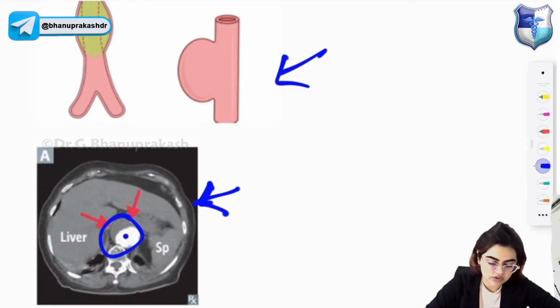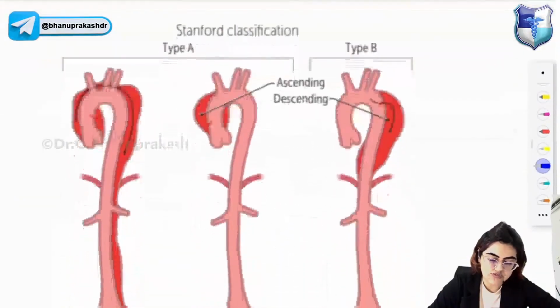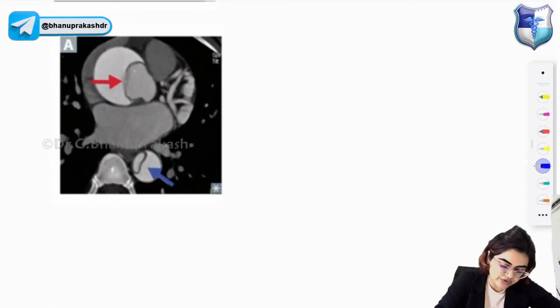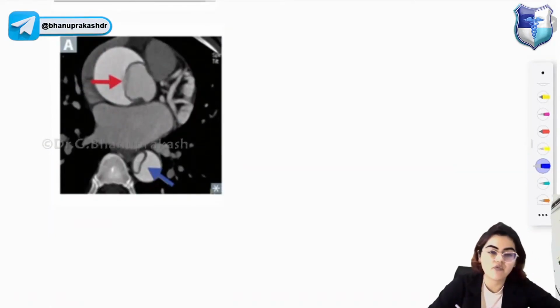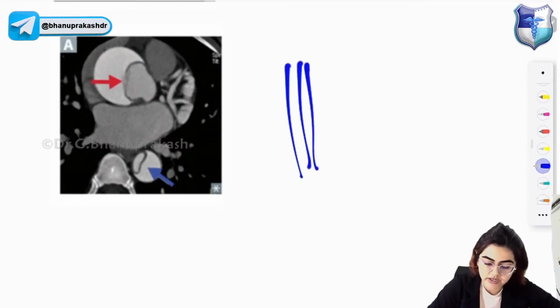Okay, so let's move to this one, that is aortic dissection. This image is again showing you aortic dissection, so you can see this wall in between. What is aortic dissection? It is longitudinal intimal tearing, and there is formation of a false lumen. You have three layers: tunica intima, tunica media, and adventitia.